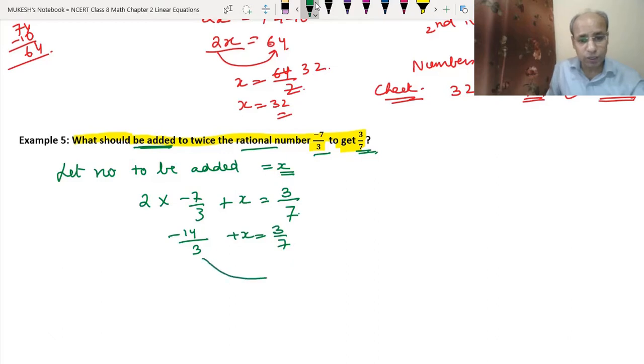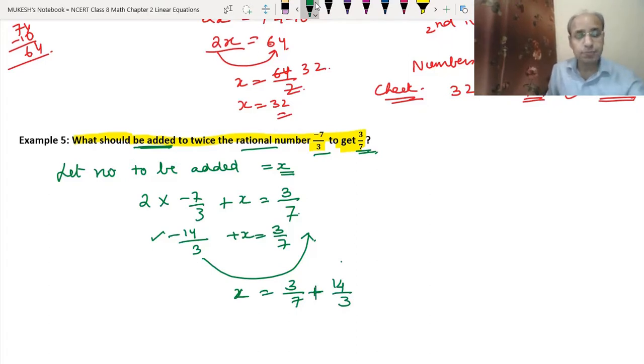Now we will take 14 upon 3 to the other side, as we had done in the first exercise. Since this is negative, on the other side it will be positive. Okay. So x became 3 upon 7 plus 14 upon 3. Now we will do the addition, because the sign is plus between them. So we will first find the LCM, because their denominators are not alike. So we have to convert them to the same denominator. So the LCM will be 7 into 3, that means 21.